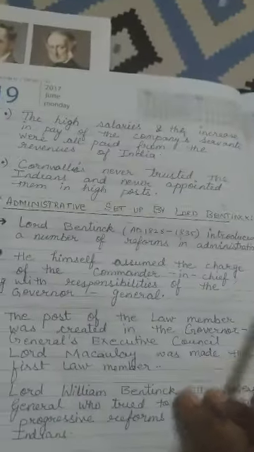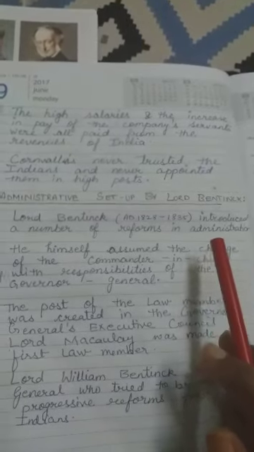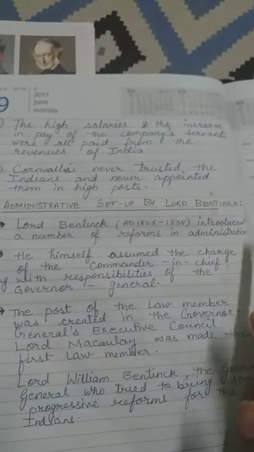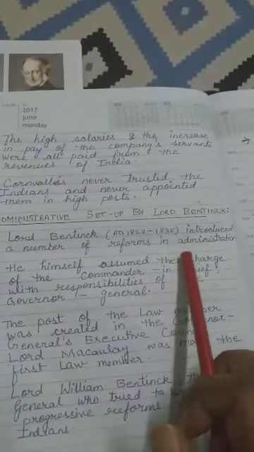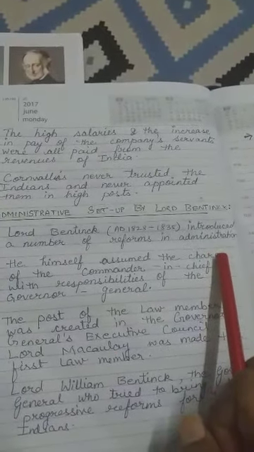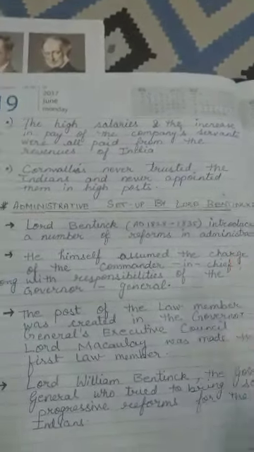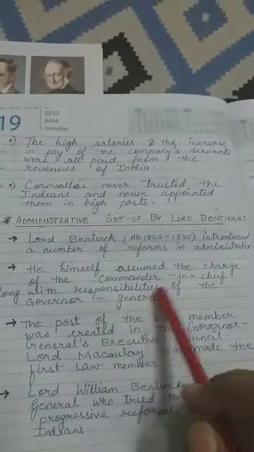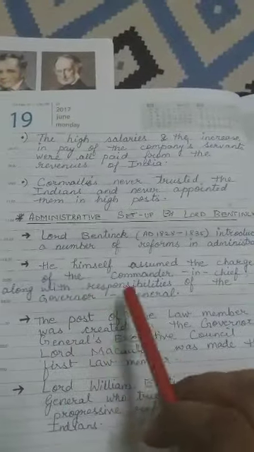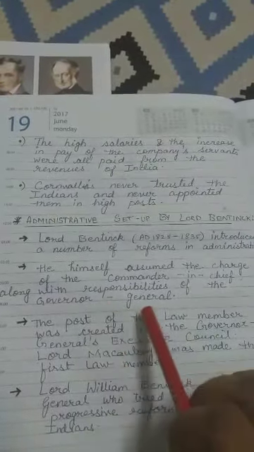Okay. Now, let us look at the administrative setup by Lord Bentinck. Lord Bentinck introduced a number of reforms in administration. Now what was that? He himself assumed the charge of the commander in chief along with the responsibilities of the governor general.